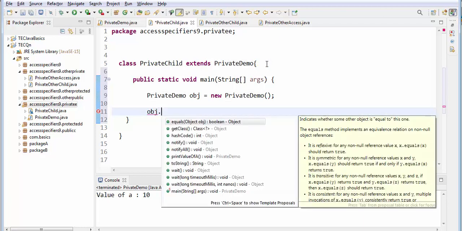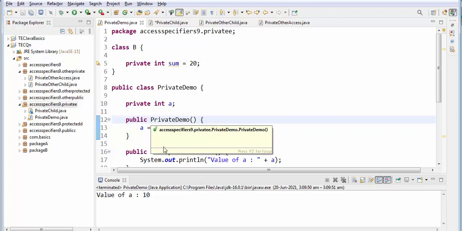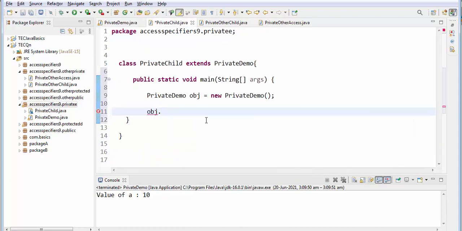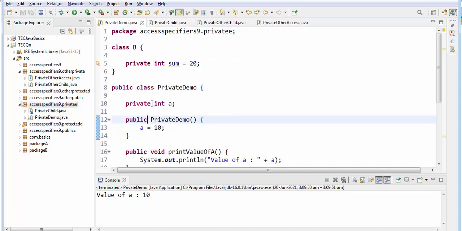So I have made the method, okay, method also print value of, see, because everything is made public. That is what they are telling.